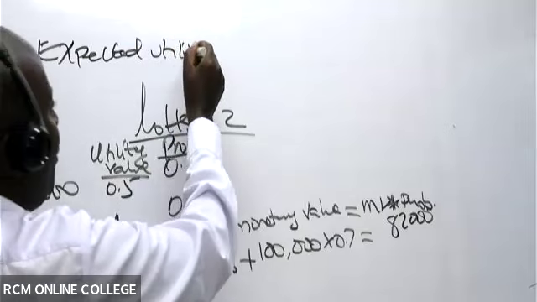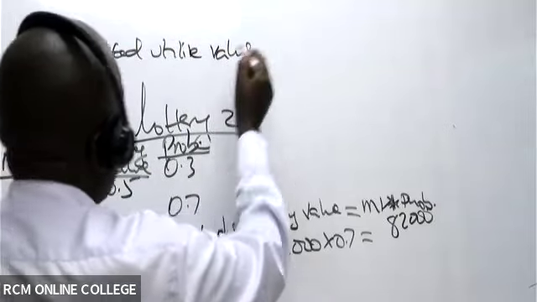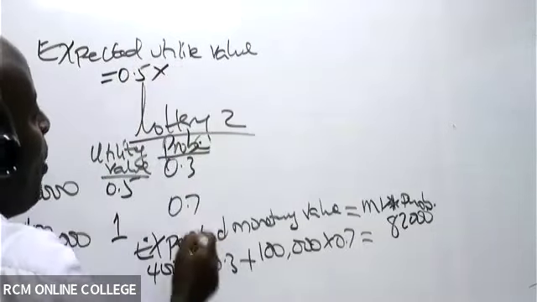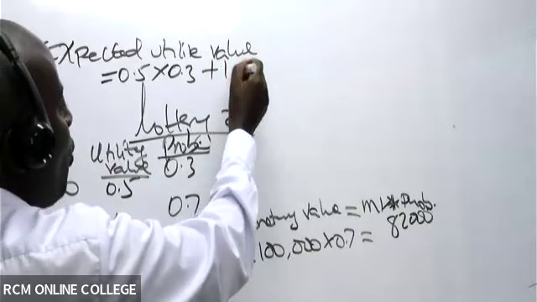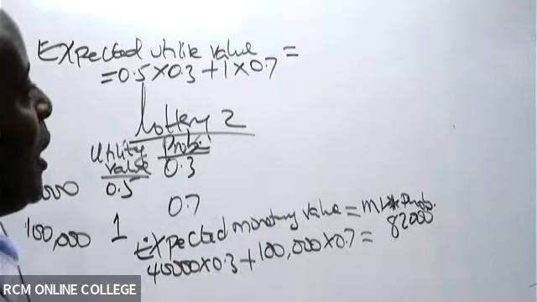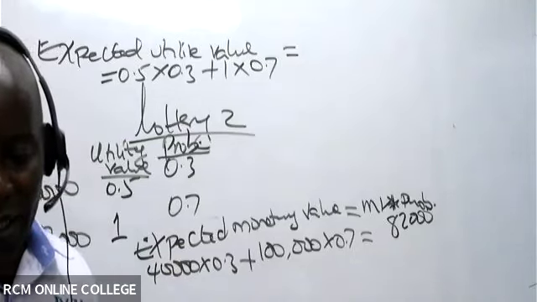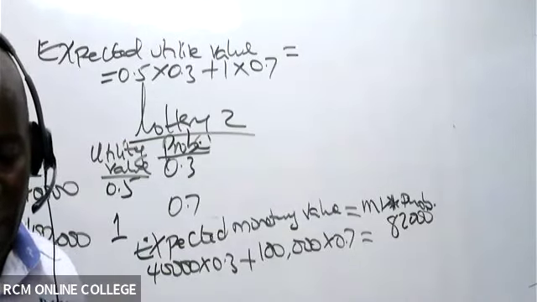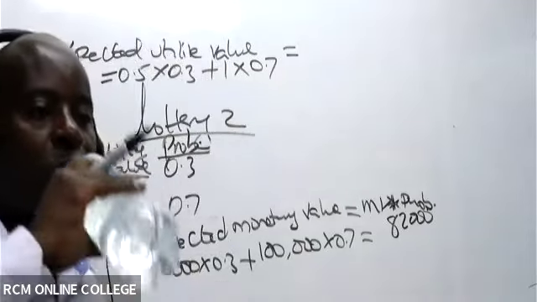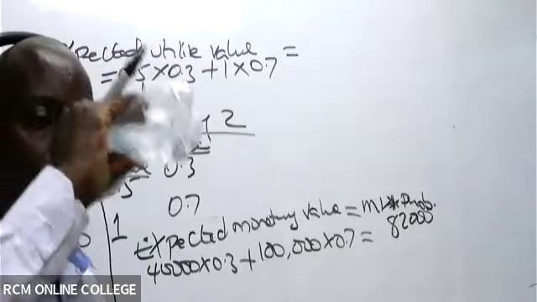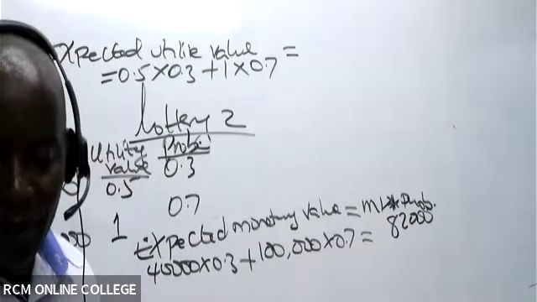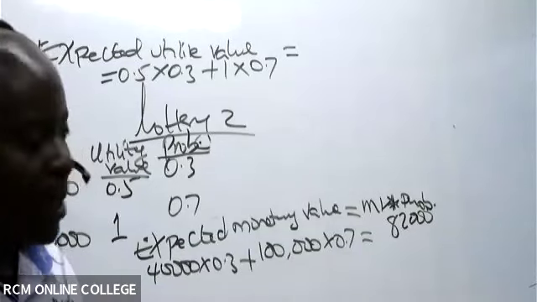Expected utile value. So we have these utile values: 0.5 times the probability, 0.3, plus 1 times what here? 0.7. So 0.5 times 0.3 plus 1 times 0.7. So then this will give me, like Queen is giving me, 0.85. Are they able to get that number?